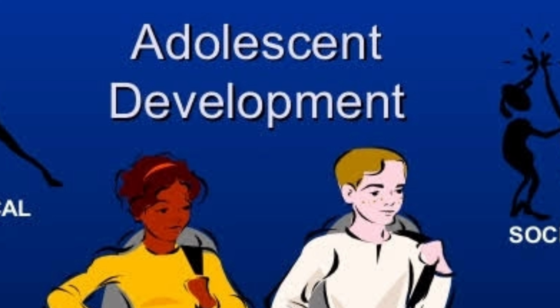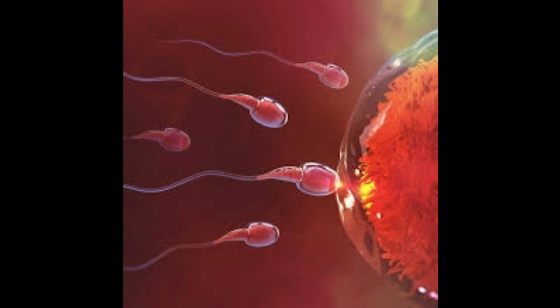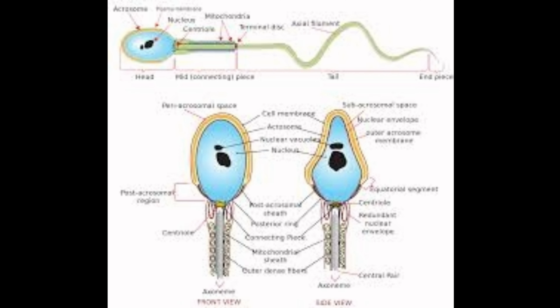So changes in behavior or changes in our body are easily visible to everyone, but we hardly come to know about the changes inside. So in the upcoming part of this chapter, we are going to see the location of the parts of the female and male reproductive organs and the connection between them. The reproductive organs in both males and females mature during adolescence.